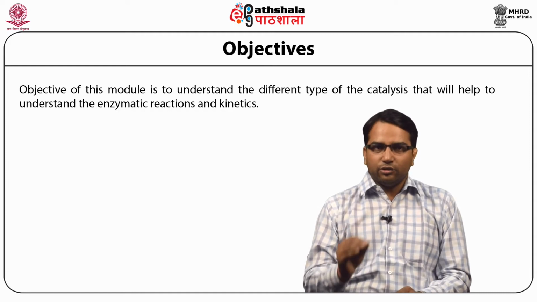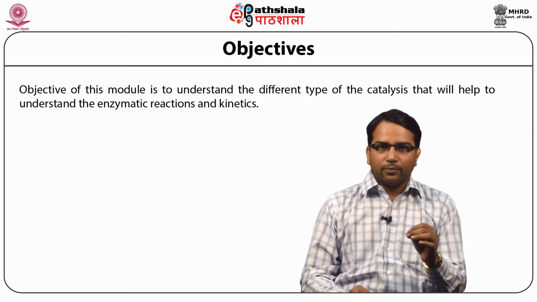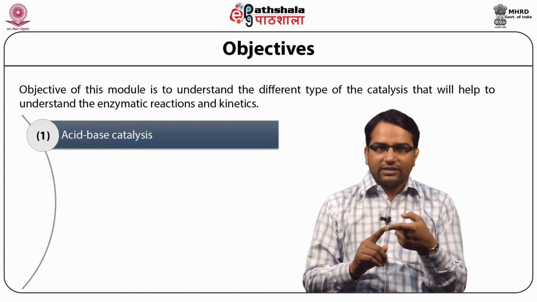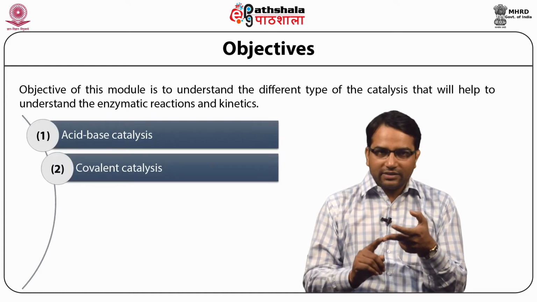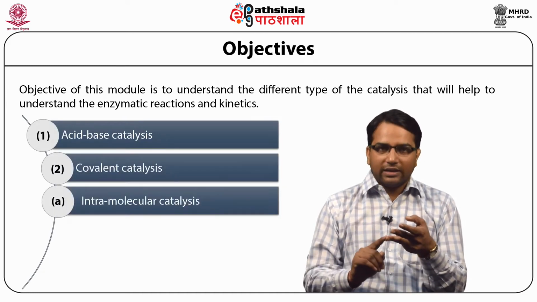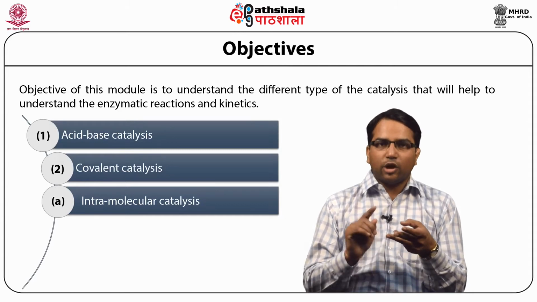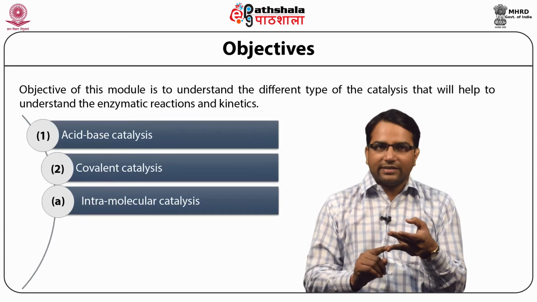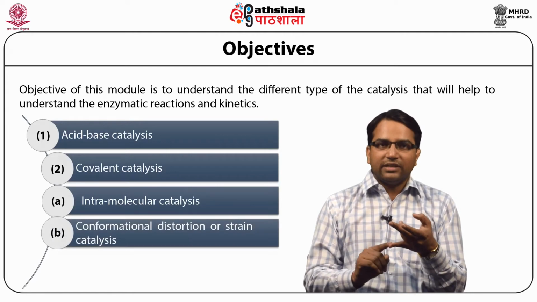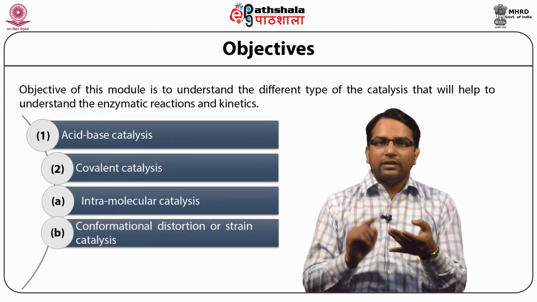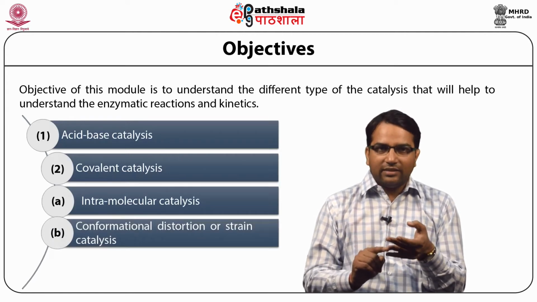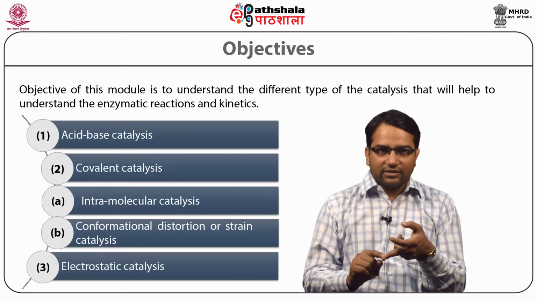So, this module is divided into acid base catalysis, covalent catalysis, intramolecular catalysis, which is also known as proximity and orientation effect catalysis, then conformational distortion or strain catalysis, and then electrostatic catalysis.